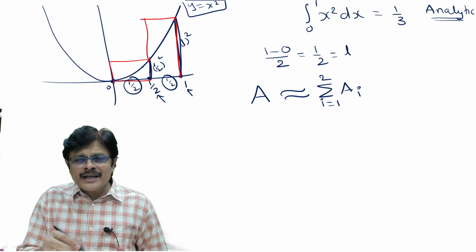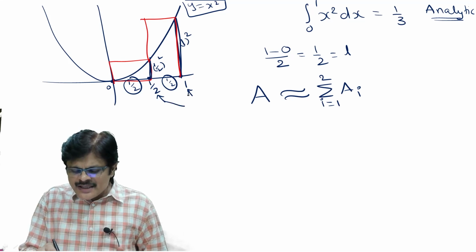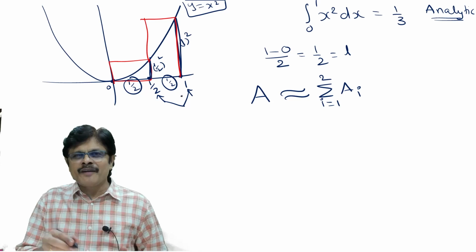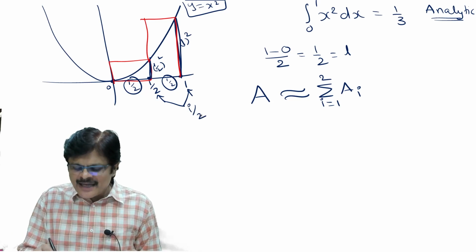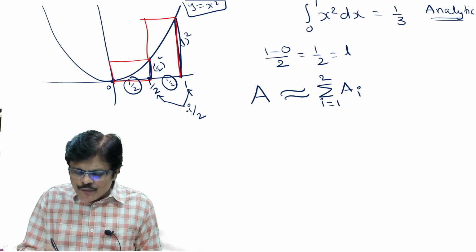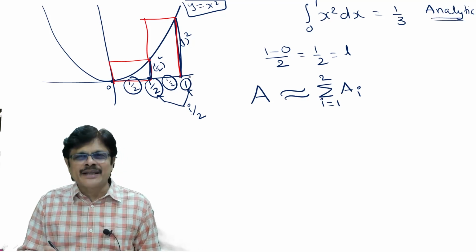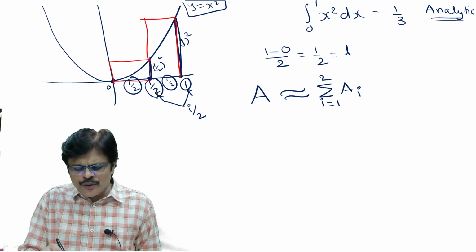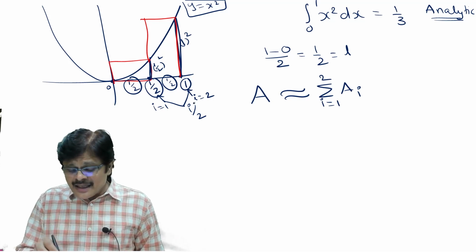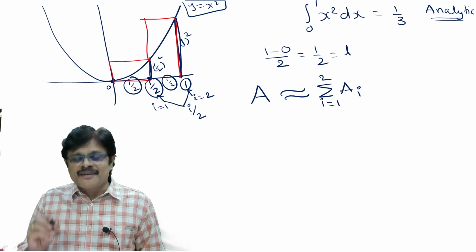But instead of doing it every time, let me make these points in a general manner, so that even if I increase the number of rectangles, it is easy for us. I call these points i by 2. When i equals 1, it is 1 by 2. When i equals 2, it is 2 by 2, that is 1. I don't call it 1 by 2 and 1, I just call it i by 2. Here I put i equals 1 and here I put i equals 2. With this, the formula becomes easier for us.